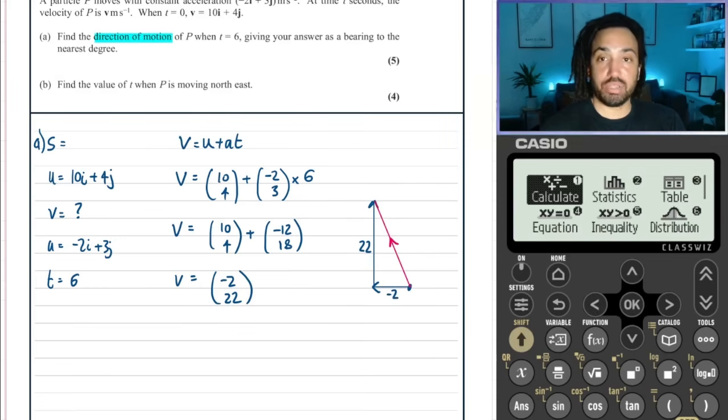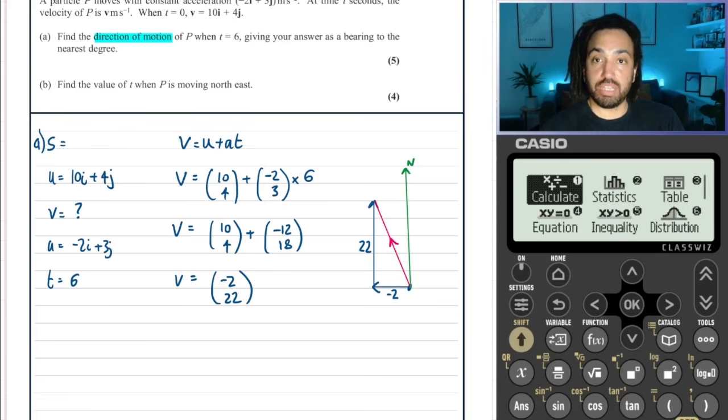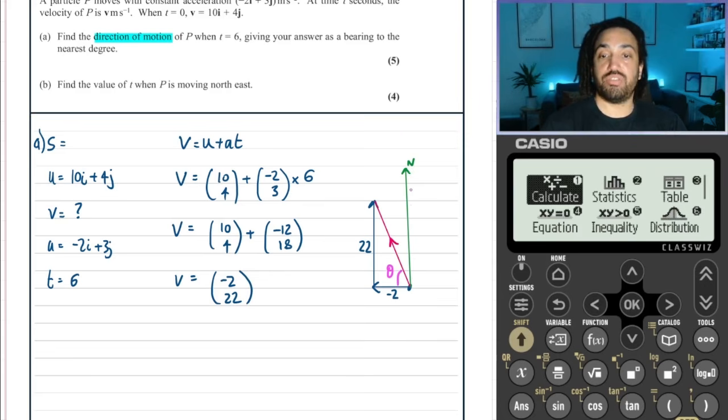Okay, and because it's asking for a bearing, it's always a good idea to draw a north line in, from where it's starting to where it's going. So that would be our north line. Okay, the angle that we want to work out, well, this angle is going to be super useful, of course. Let's call that theta. We can find that out, and then we can work out the bearing relatively straightforwardly from that.